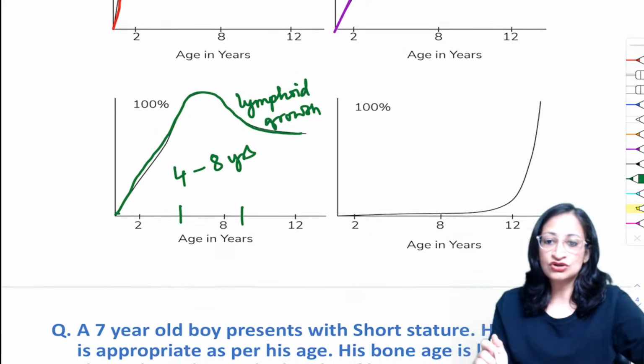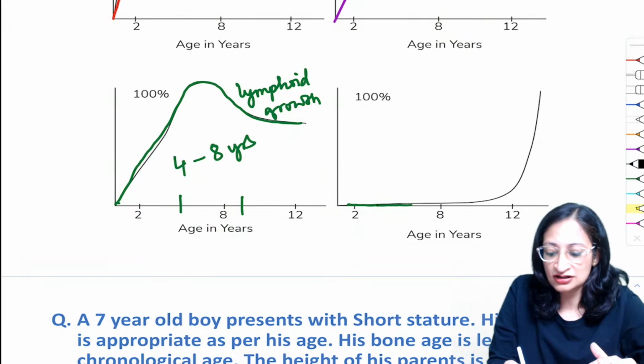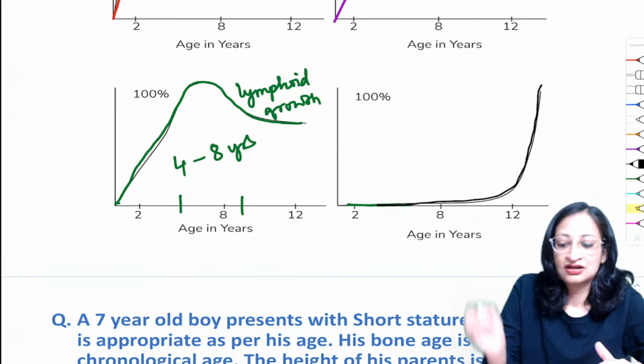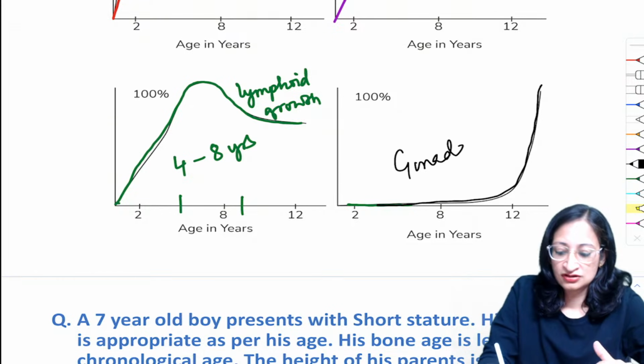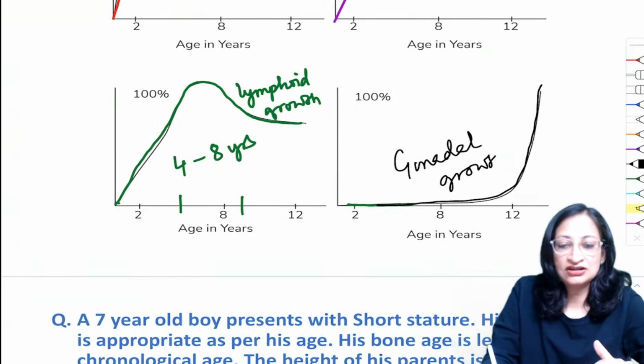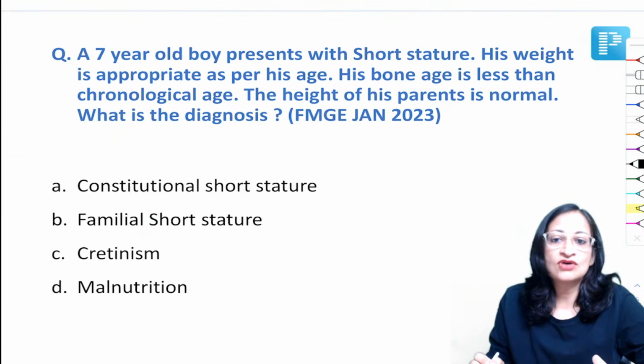What you see in this graph we already discussed. This is the gonadal growth. Gonadal growth is predominantly happening after puberty has set in. I am sure you are clear with any of these growth patterns which can come now. Right, very good. So moving ahead to our next question.